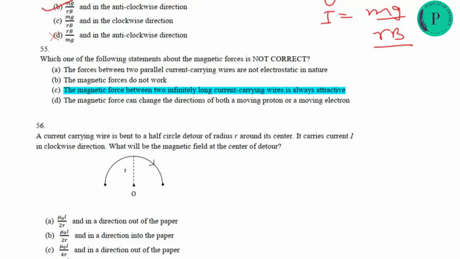Next question is, which one of the following statements about the magnetic force is not correct? The first option: the force between two parallel current carrying wires is not electrostatic in nature. It is correct. Magnetic force does not do work, it is also correct. The magnetic force between two infinitely long current wires is always attracting? No, not always, it depends on the current direction. If the currents are in the same direction they attract, in opposite directions they repel. This option is the one that is not correct, so this will be the answer.